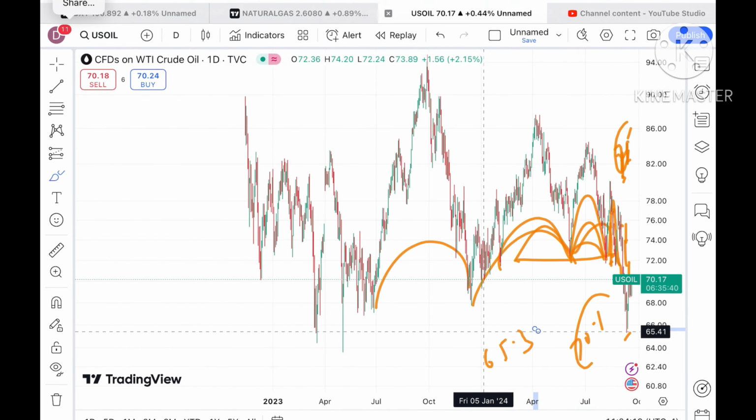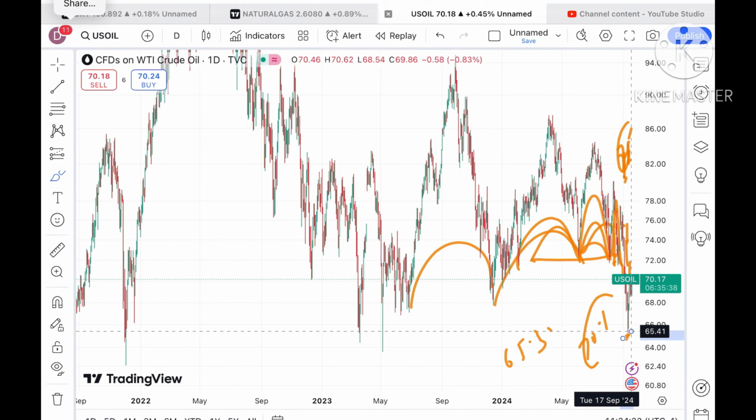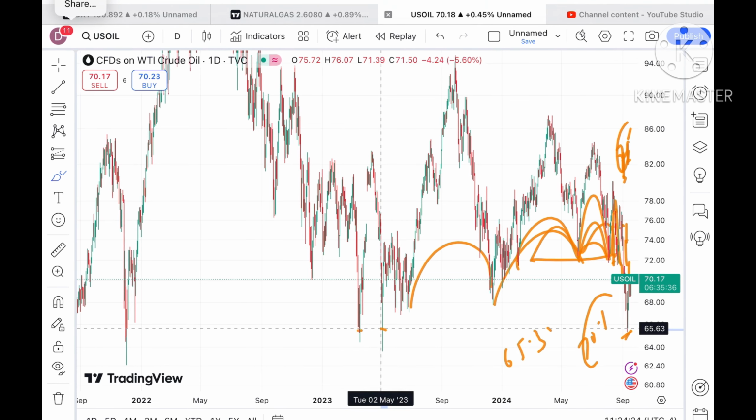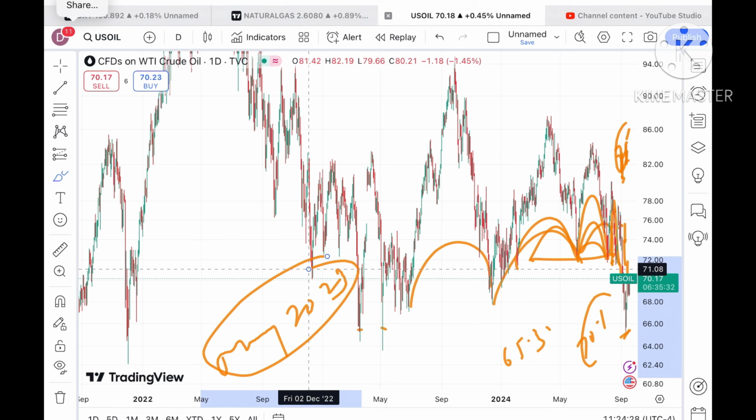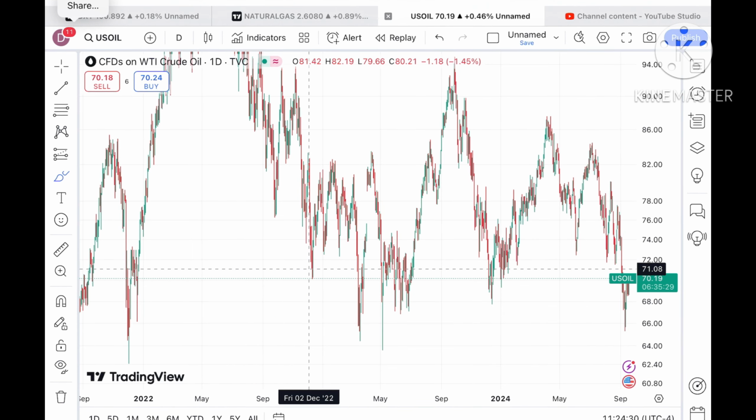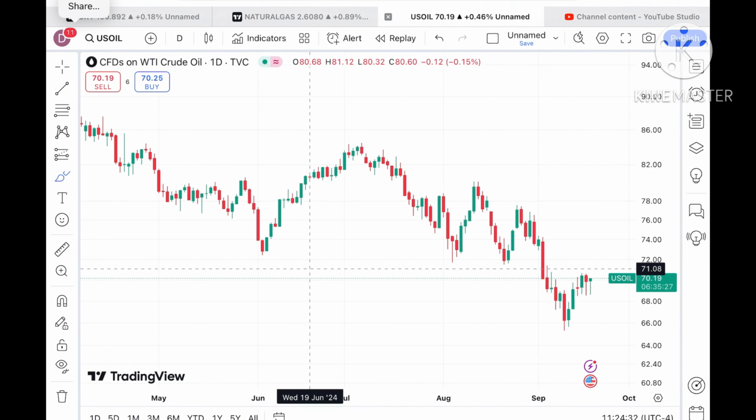And it has already made a low of around 65.35. If you look at 65.35, this is the level we saw in the month of May 2023.